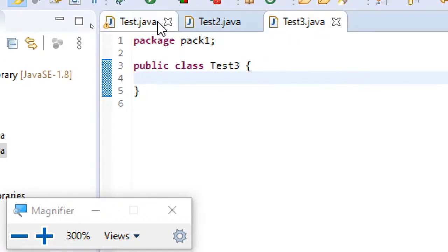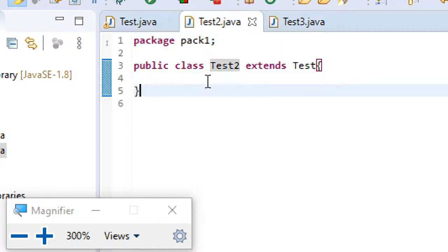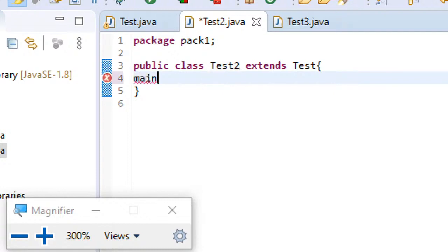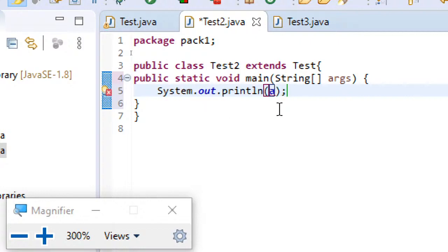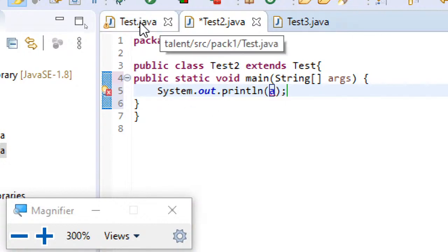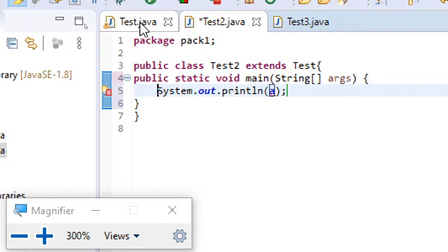Now here in test2, I'm just writing the main method, and then I'll try to access them. Okay, they are not declared to be static. We already know that only static variables can be directly used in static methods, since main is static here. Otherwise I have to create an object and then use it.